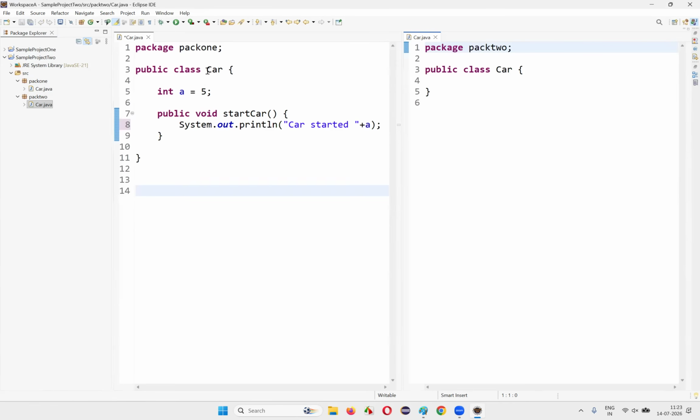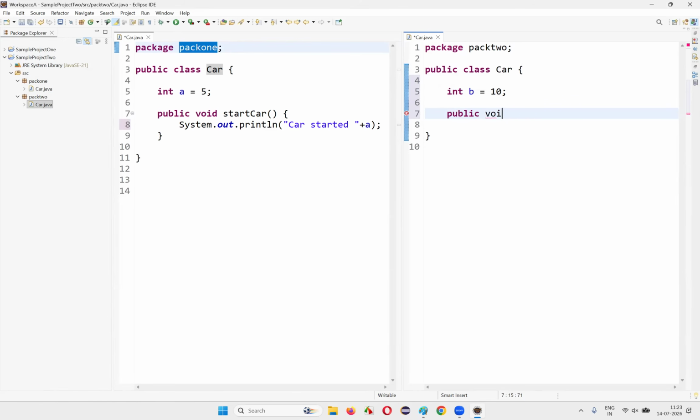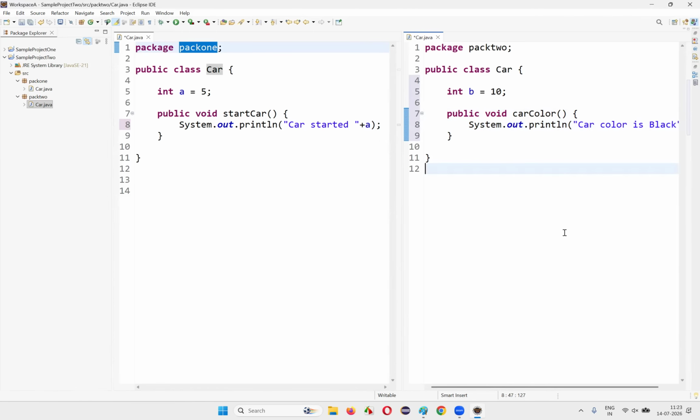You see, I can have the same class inside the same project. I was able to create the duplicate class, but this class belongs to this package, and that class belongs to another package. That's the difference. Here I'll create int b is equal to 10, and a public void car color method, just giving it a different name. System.out.println, car color is black. Like this I'll print.